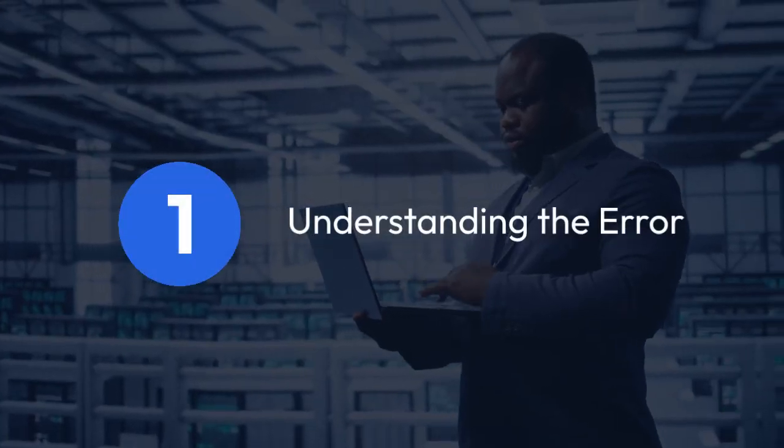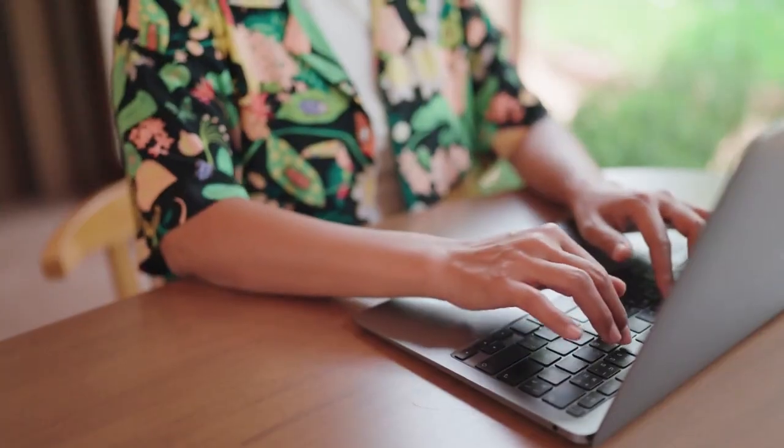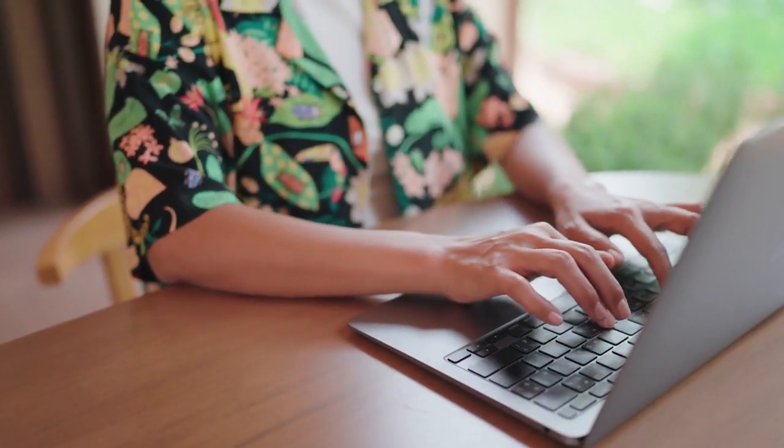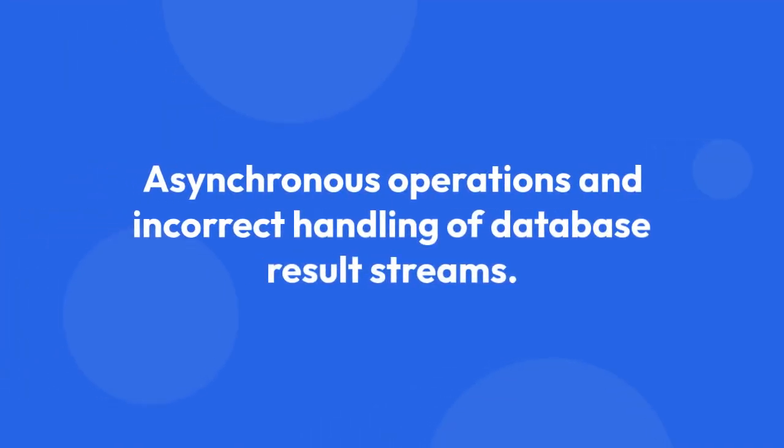1. Understanding the error. This error signifies a problem within the internal state management of Quarkus's reactive JDBC driver. It's essentially saying that you're trying to retrieve a database result using pop in a way that's inconsistent with how the driver is currently tracking its processing state. This often happens due to asynchronous operations and incorrect handling of database result streams.